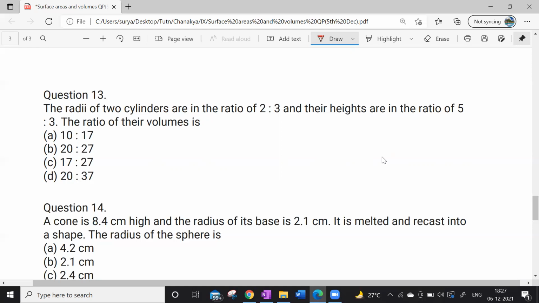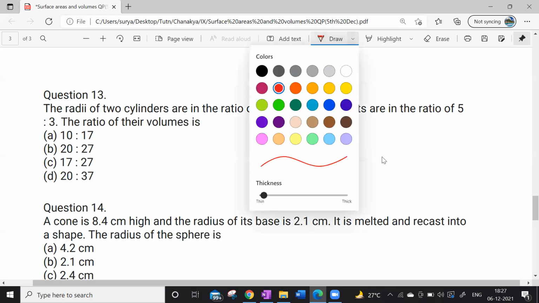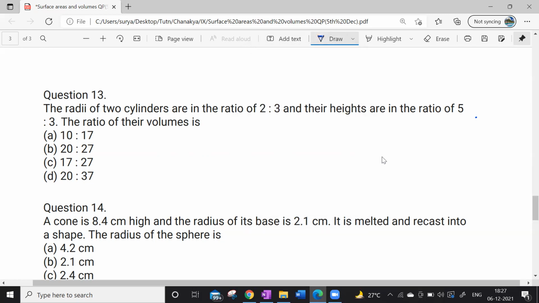In place of r and h, we have to take 2r, 3r, and 5h and 3h. If we replace it in the formula, the answer is 20 by 27.